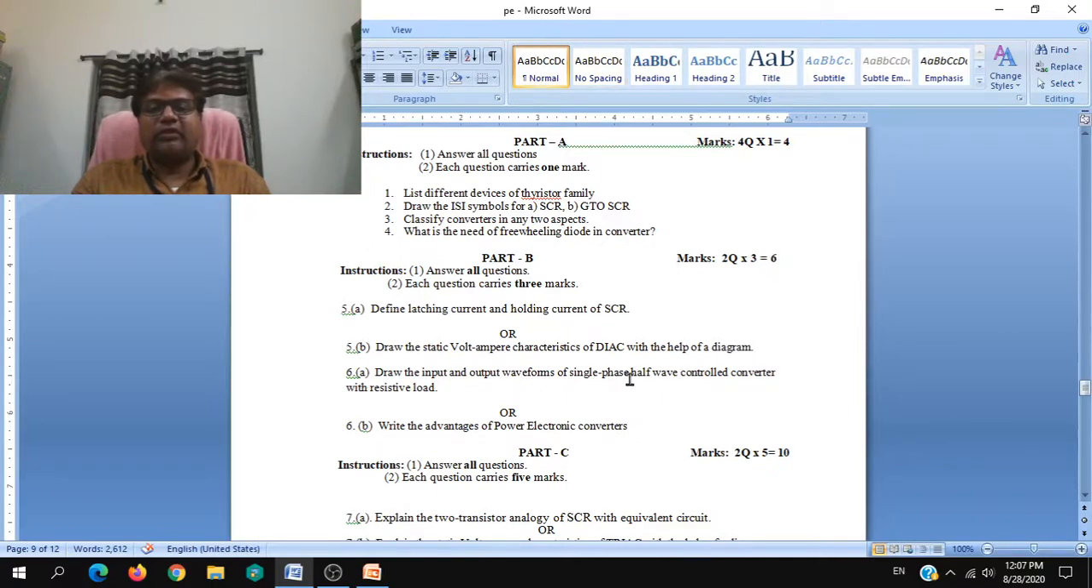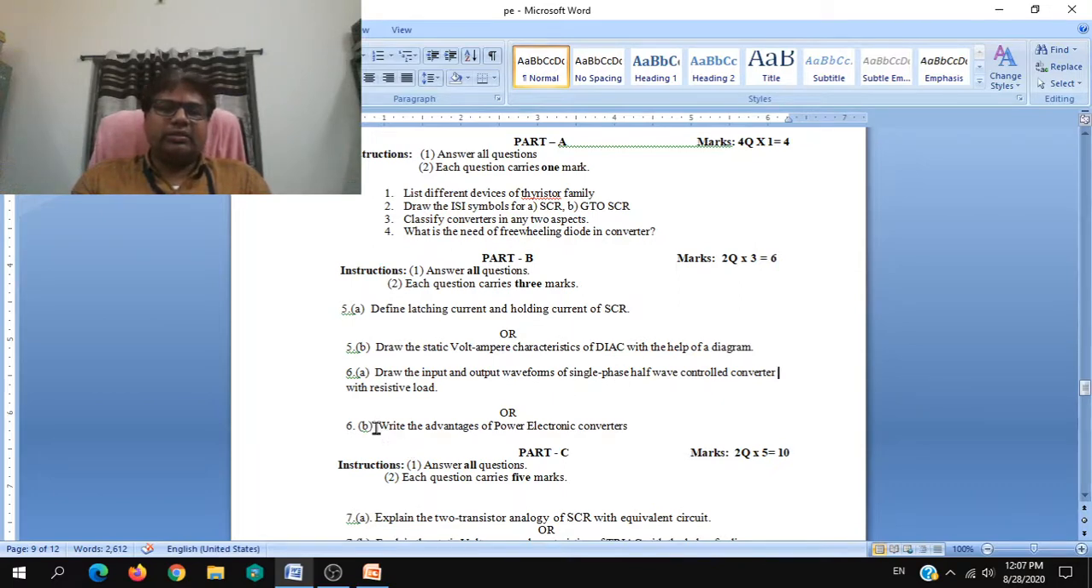Single phase half wave, it is said. Half wave can be by a diode or a single SCR. But it is called controlled, and controlled means no diode, it is an SCR. You can use another device, but you can simply draw the SCR circuit or waveforms for SCR, which is on the syllabus. And the load given is resistive. So resistive load is given, so there is no other problem like inductance.